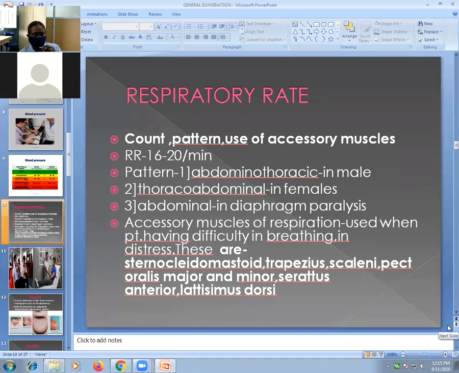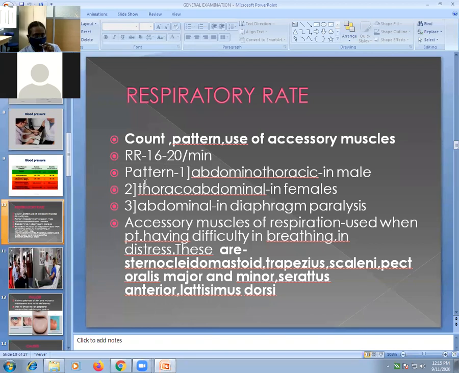Now the respiratory rate. These are the points to be noted: you have to count the respiratory rate, note the pattern of breathing, and note the use of accessory muscles. These are three very important points for respiratory rate. The normal respiratory rate is 12 to 20 per minute.